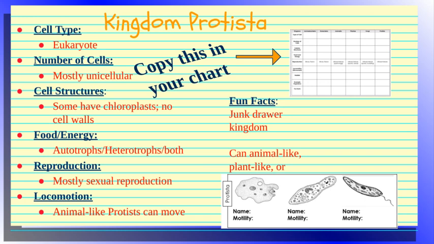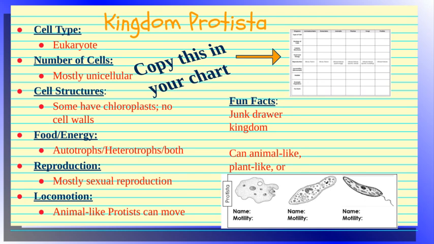So reproduction, mostly sexual reproduction for these guys instead of asexual reproduction. Locomotion, the animal-like protists can actually move around, and we'll talk about how those move around in the next slide.